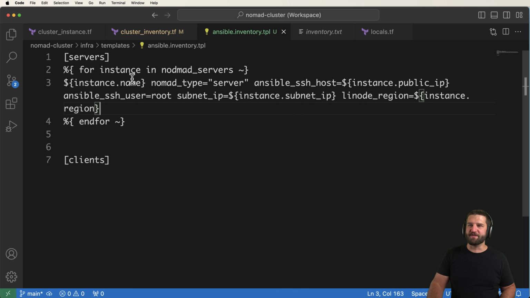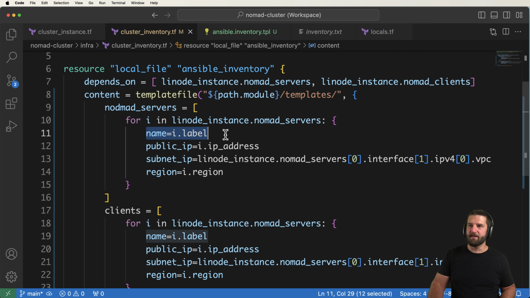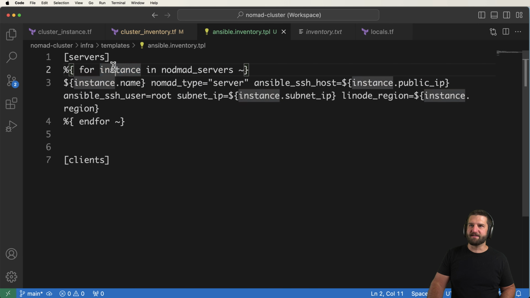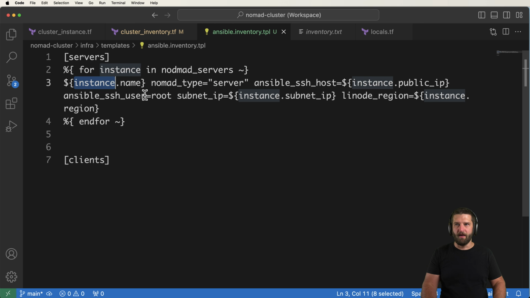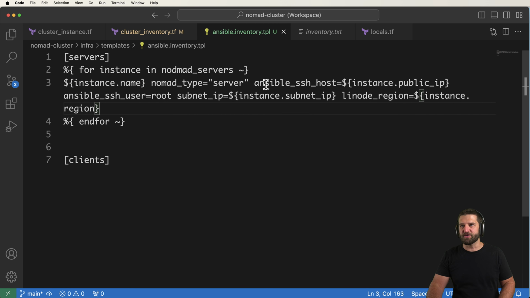Okay, so if we see, we've got instance.name. This corresponds to this argument right here. Instance, of course, is that variable, very similar to I in the Terraform template file, but I just named it instance so it's a little bit easier to see.